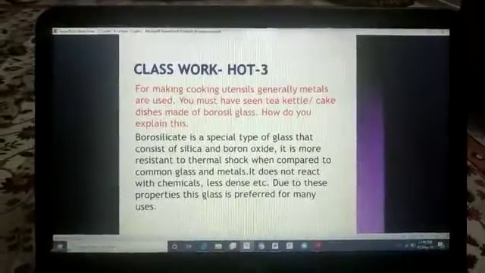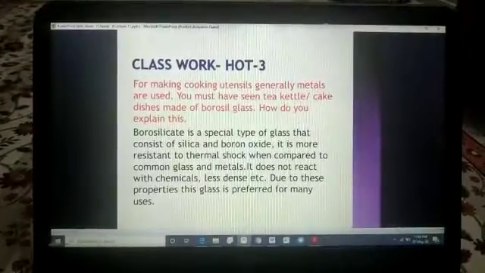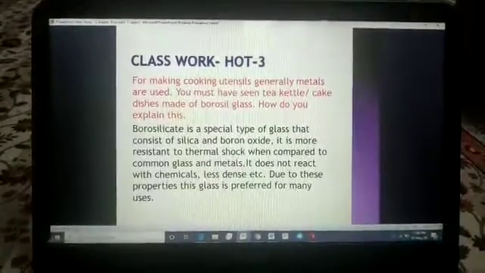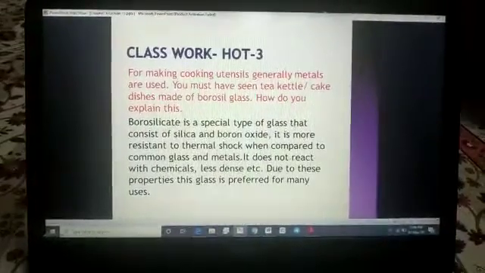Only this question is your classwork, and you have to understand clearly the chemical property, the reaction of metals with bases, and amphoteric nature. Okay, students? Learn them properly.